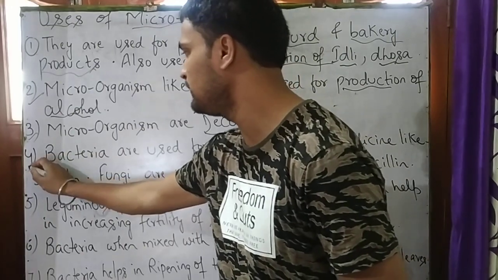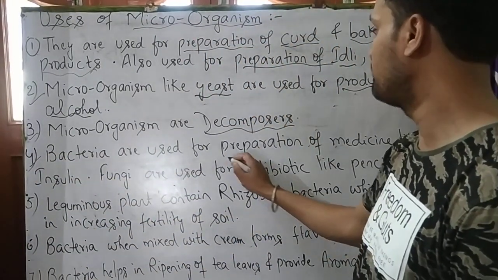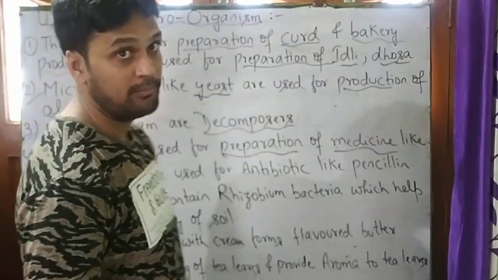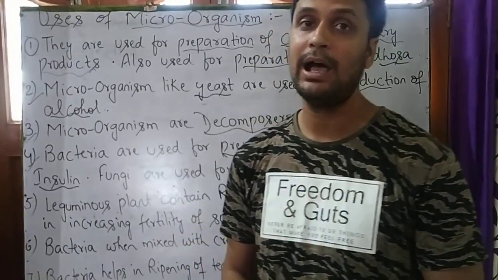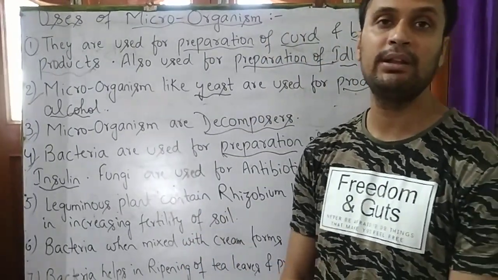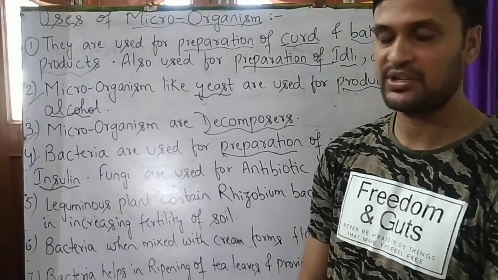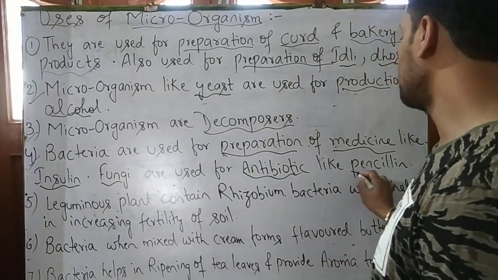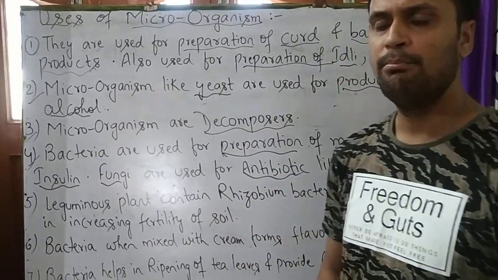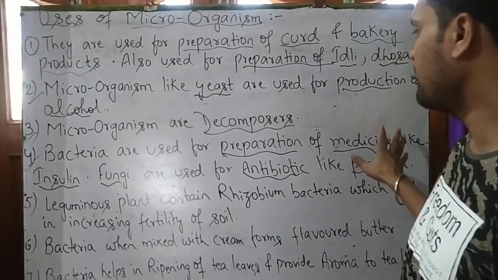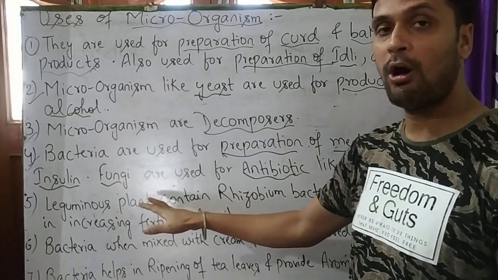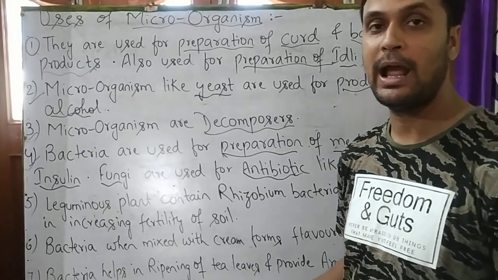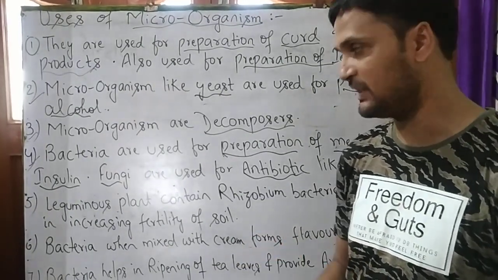Students, our fourth point is bacteria are used for preparation of medicine like insulin. Microorganisms like bacteria are used for making medicine to cure diabetic patients. Fungi are used for making antibiotics like penicillin. So not only bacteria are used for preparation of medicine, but microorganisms like fungi are also used for making antibiotics to get rid of bacterial disease.